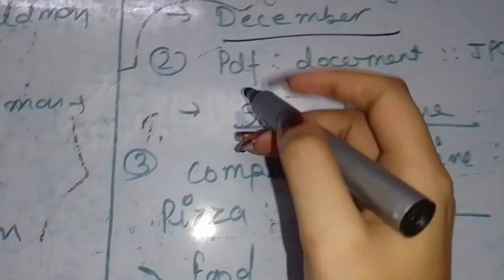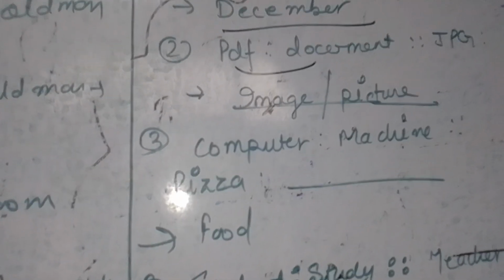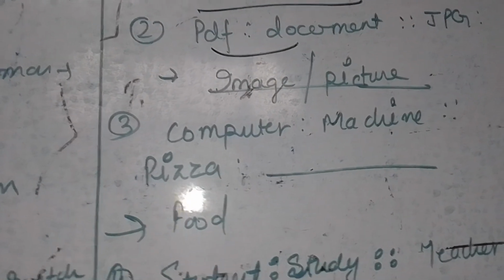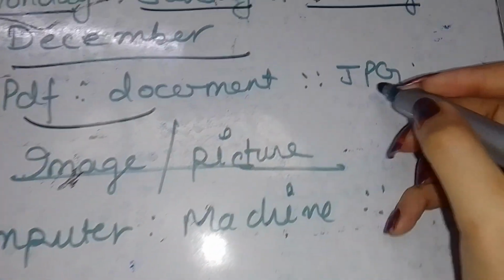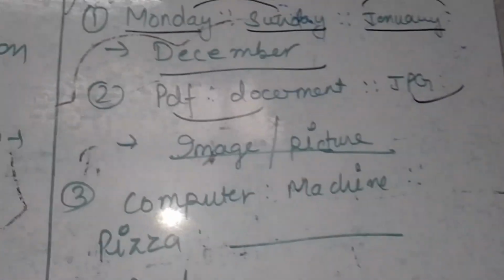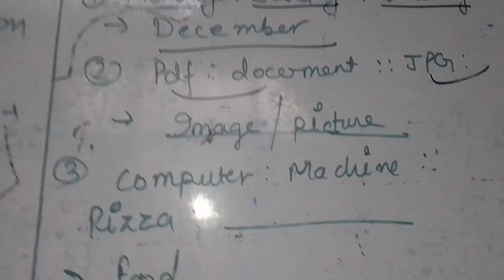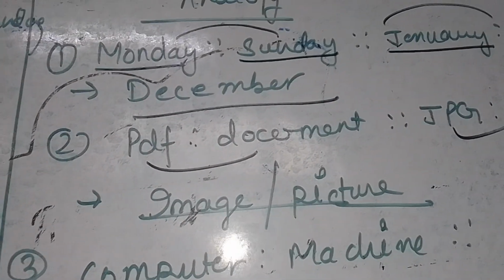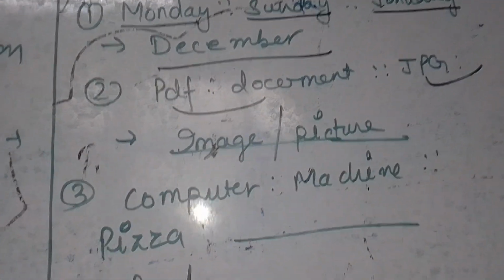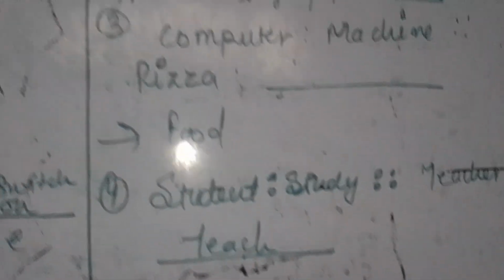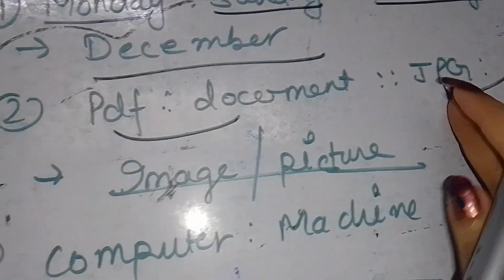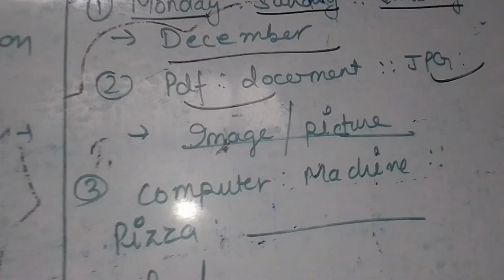Second is PDF is to document. What does PDF store in it? PDF stores the document in it. Then what does JPG store? Whenever you click any photo or picture on your phone and save it in your gallery, always consider one thing: with each and every picture there is an extension .jpg, which means the photo is stored in JPG format. So according to that, JPG is related to image or picture.